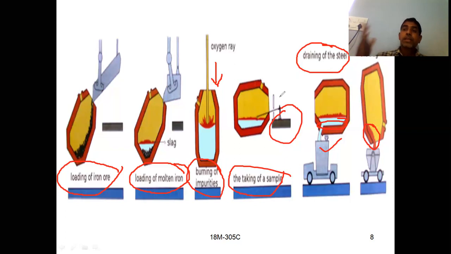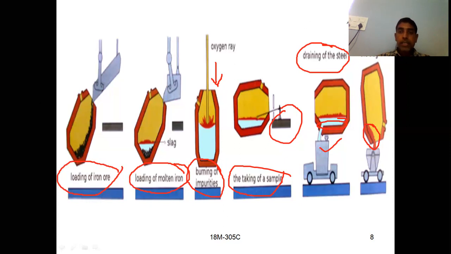But whereas in your blast furnace, first we are removing the slag and later we are collecting the molten metal. Here, first we are removing the molten metal and later we are removing the slag, because at the bottom we are having a closed bottom with no tap holes. For that, first we have to take the molten metal, which is heavier compared to your slag. That's why first you have to tap molten metal and later we have to tap your slag.